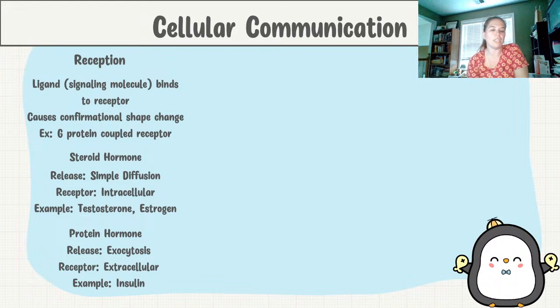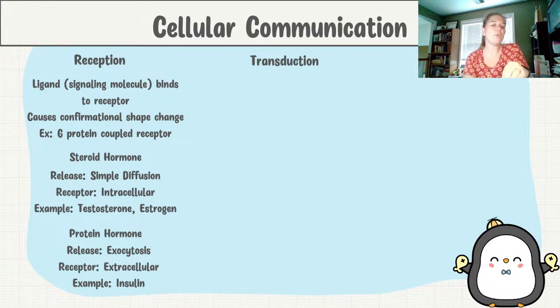The receptor for these are going to be extracellular, so they're going to be on that plasma membrane. And so the signaling molecule is going to bind to the receptor on the membrane. An example of this would be insulin. And if you don't know, insulin is going to lower your blood glucose level. So after you've consumed a meal, traditionally your body releases that insulin to help bring that glucose level down. It does it by signaling for your cells to put glucose transporters into the membrane, which then transports the glucose in so your cells are able to go through cellular respiration to break down that glucose.